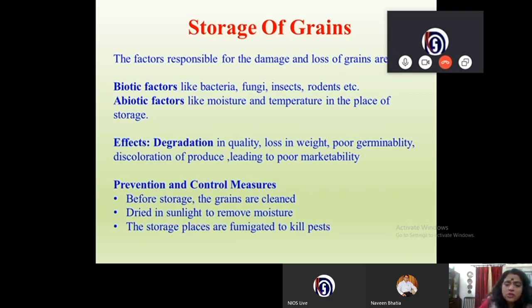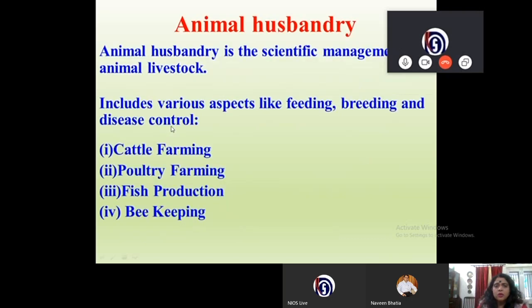So what are the prevention and control measures? Before storage, the grains are cleaned, then dried in the sunlight to remove moisture, and then storage places are fumigated to kill the pests. So if there's any pest, by fumigation, all the pests will die. So this is how the grains are stored.